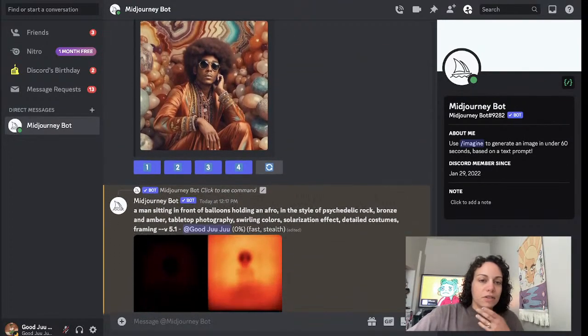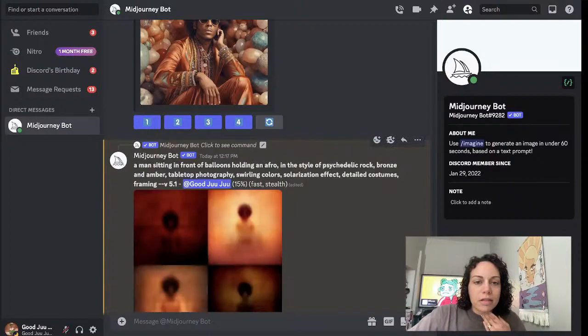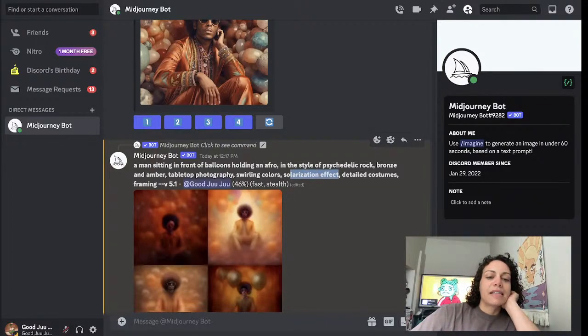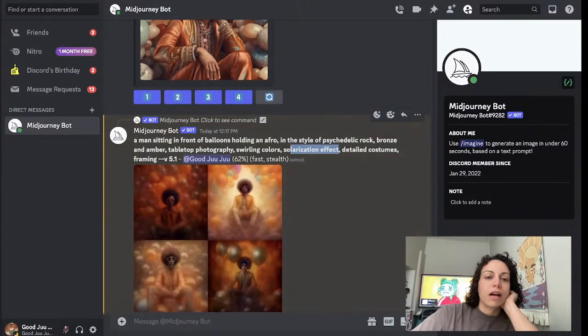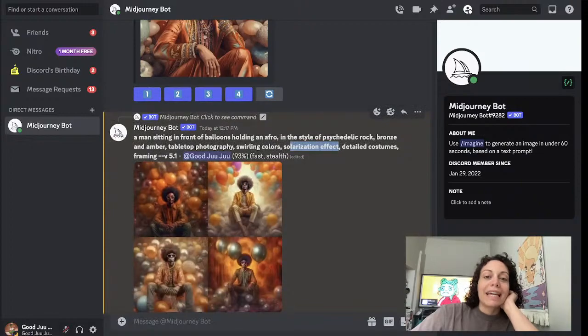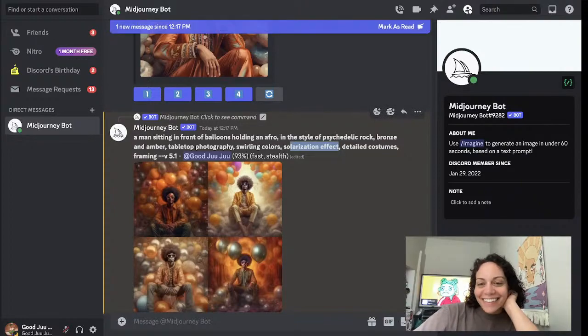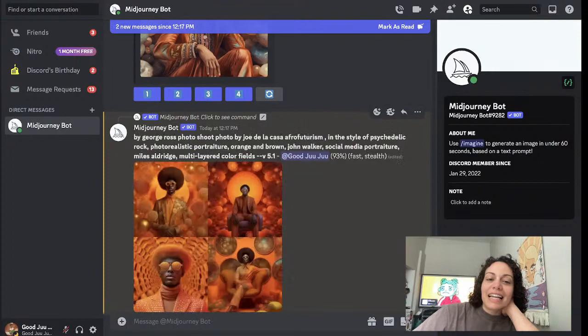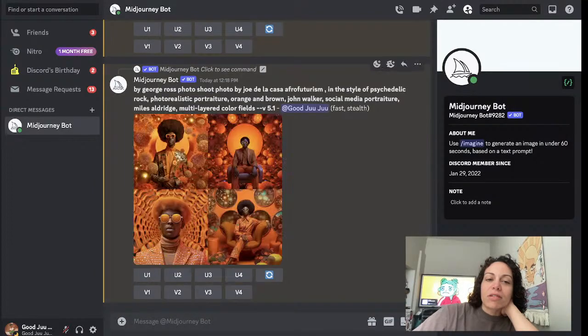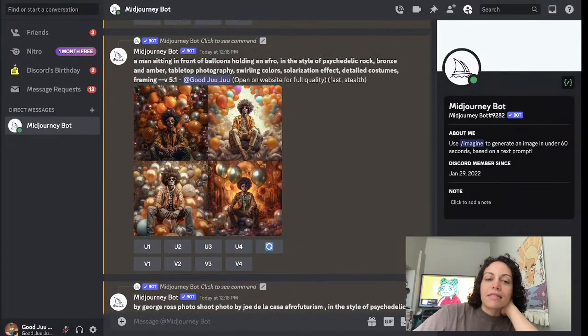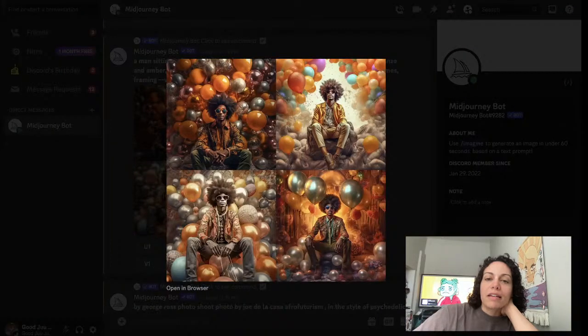So let's start with this first one. Do I have any artist names in here? This one doesn't have artist names, but it does say solarization effect. That's interesting. I guess that has something to do with the coloring. So this one says man sitting in front of balloons holding an afro in the style of psychedelic rock. I find it interesting that it thinks all the agate crystals are balloons. I could see why it might think that.